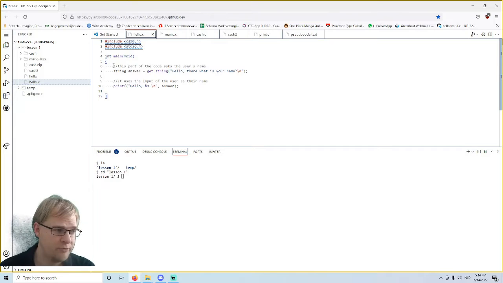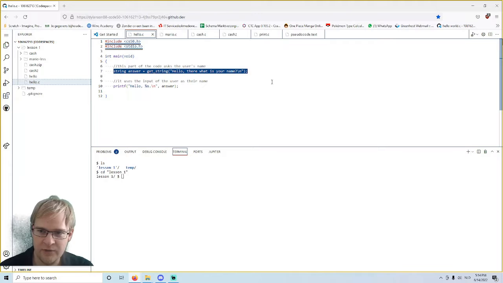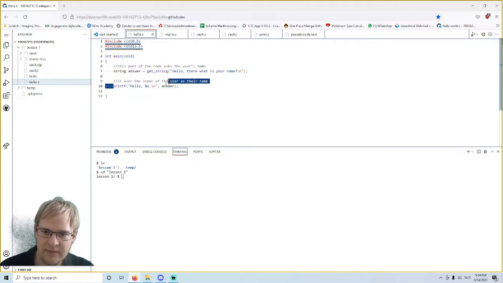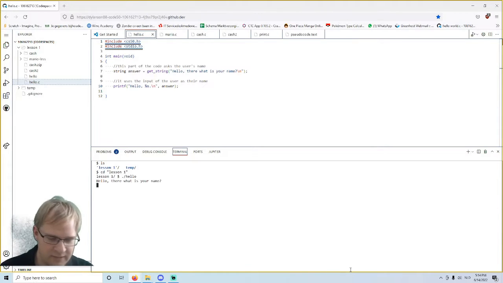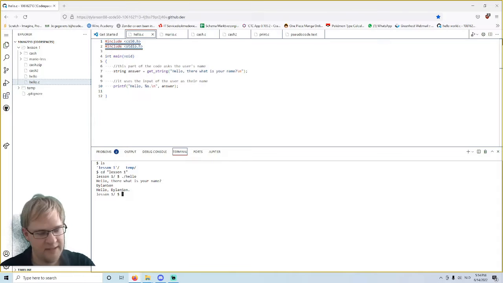And then we have the programming text, which is first here. String answer is called get answer hello, what is your name, and then the user can type down what their name is, and then we print hello, whatever your answer was. So that looks a bit like this. Hello, what is your name? Dylanson, of course. Hello, Dylanson.